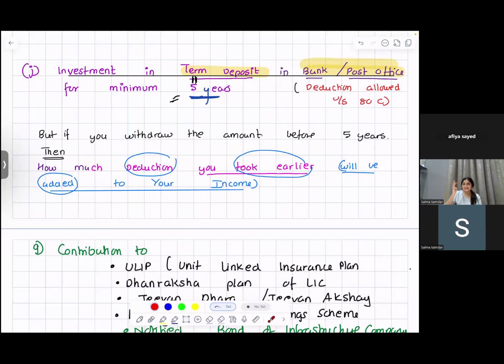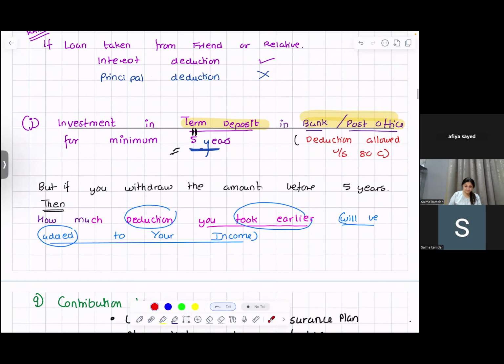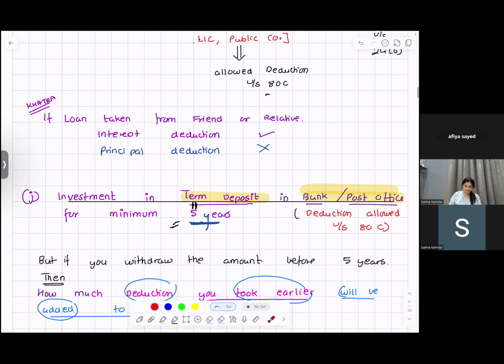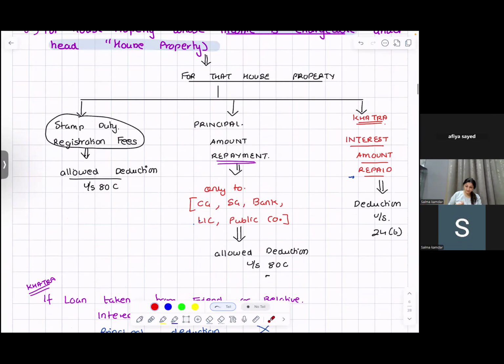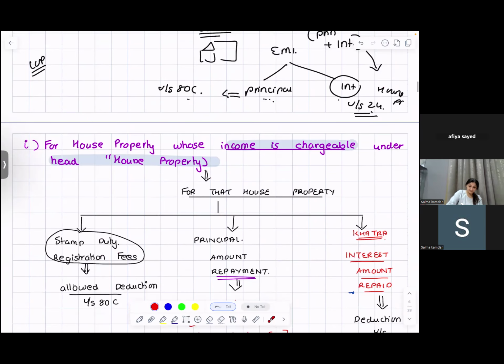The last two parts are left. A, B, C, D, E, F, G, H, I, J. I, J, and K. Why I wrote only A to K.